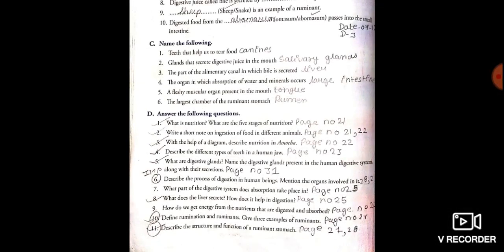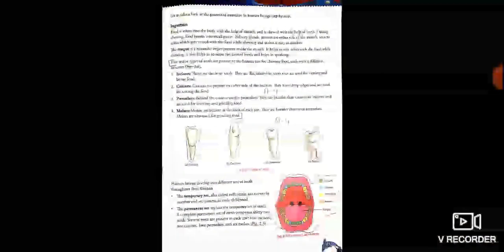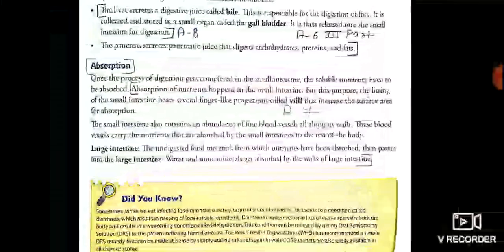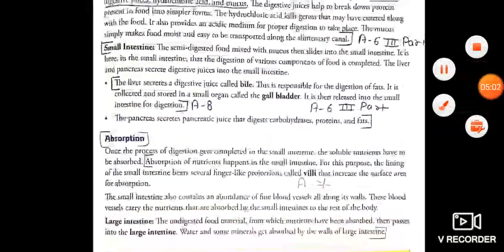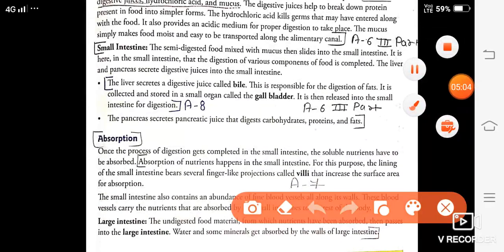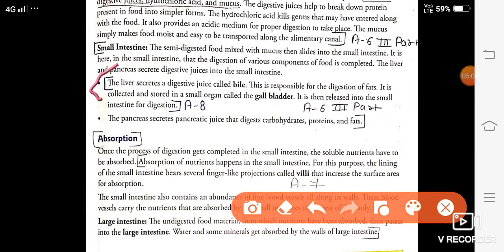Okay. Next, what does the liver secrete? How does it help in digestion? This answer is again on page number 25. This is answer number 8, this one point.